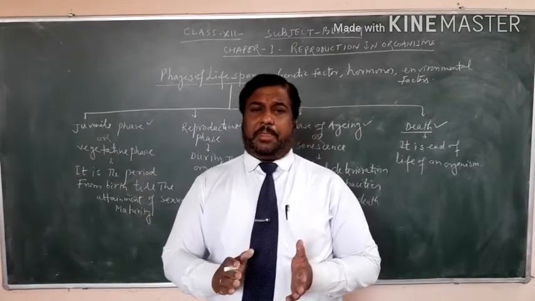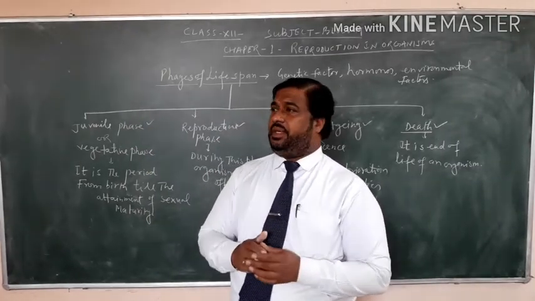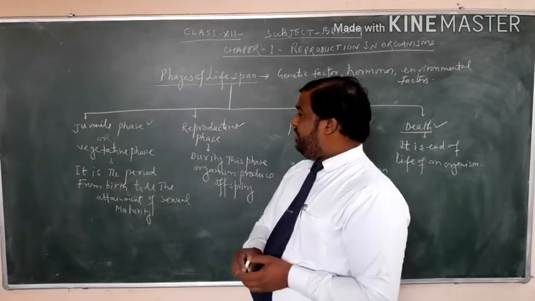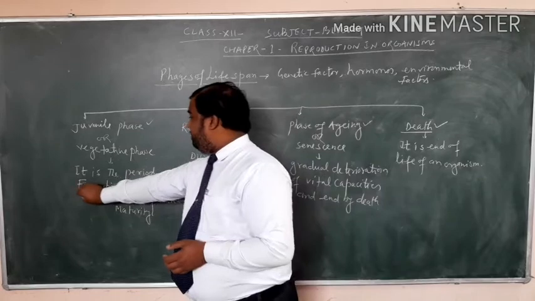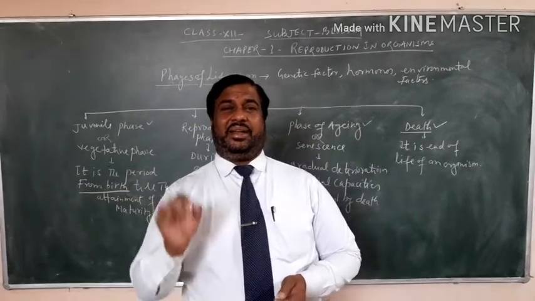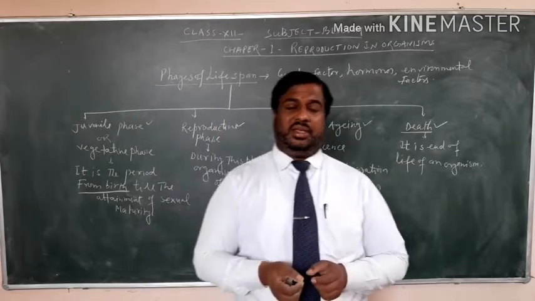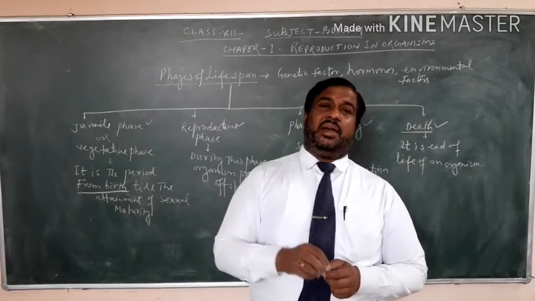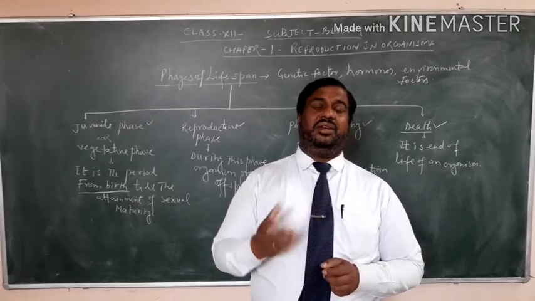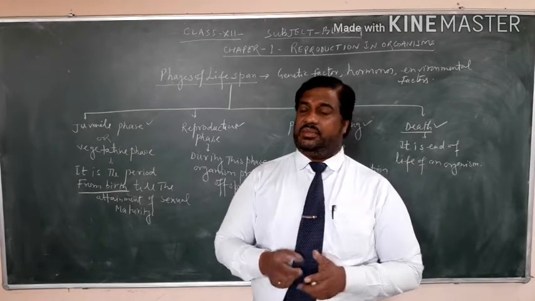Juvenile phase or vegetative phase. It is the period from birth till attaining sexual maturity, means organisms are capable of reproducing their own offspring.